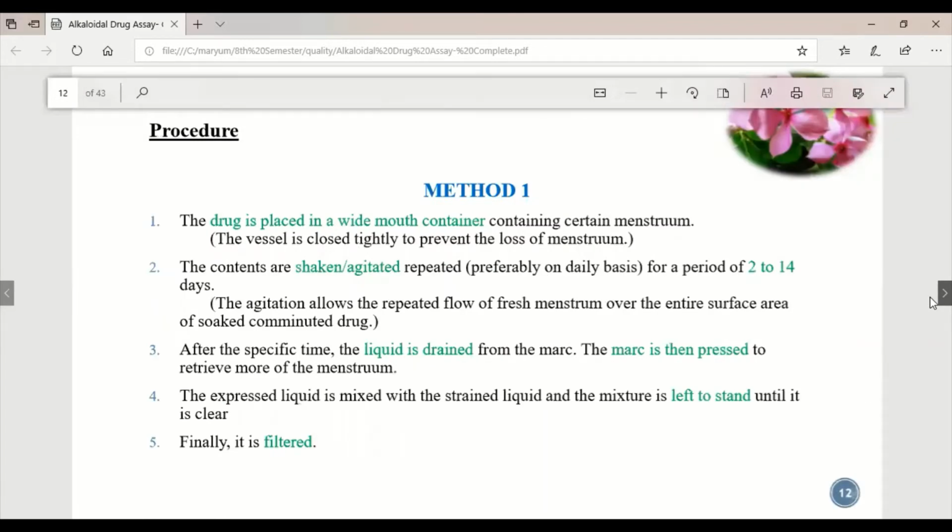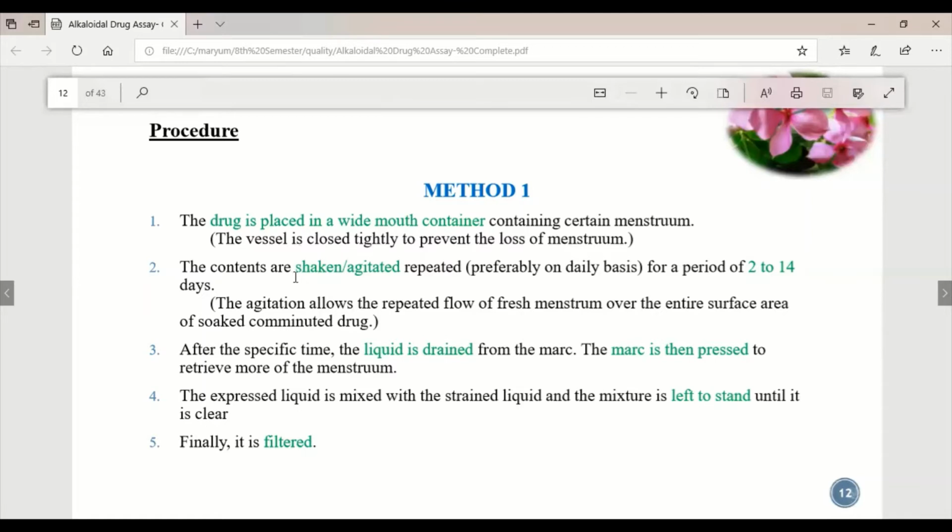So there are basically two methods of maceration which can be used for extraction of alkaloids. The first method is that the drug is placed in a wide mouth container, but we have to close the container tightly so that the solvent doesn't volatilize, to prevent loss of menstruum or solvent. The contents are shaken or agitated. We continuously agitate